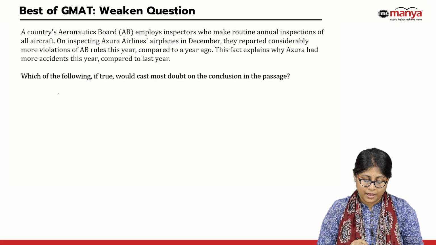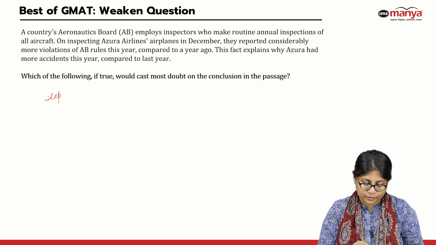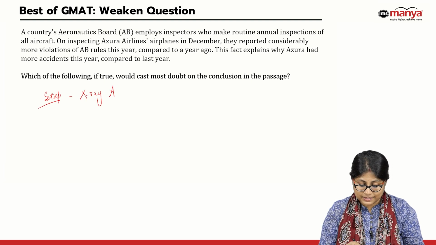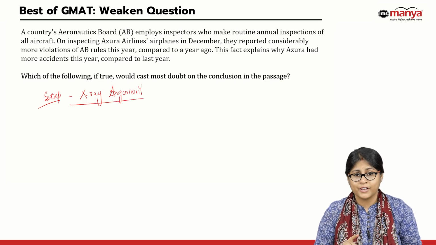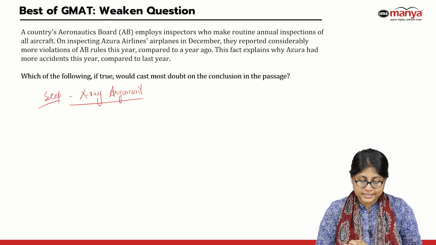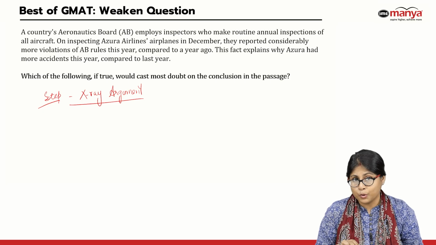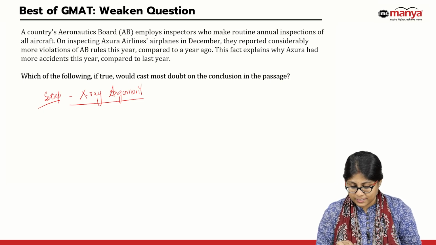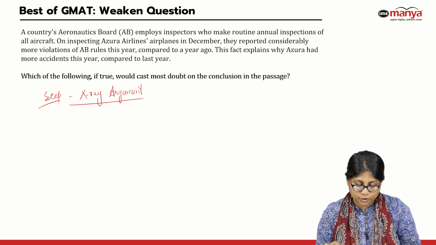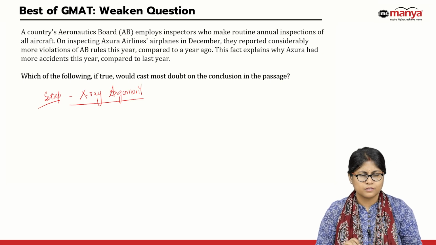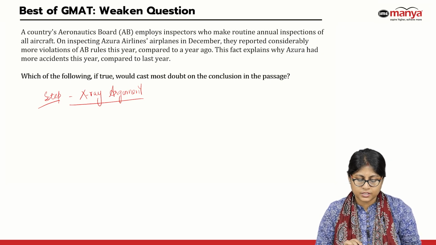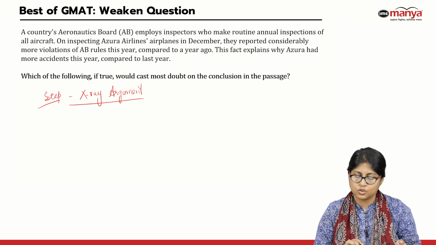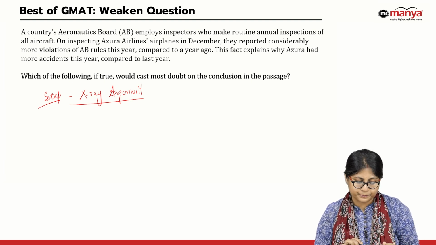We read the paragraph and we X-ray the paragraph. We try to identify what exactly are the premises and what exactly is the conclusion. I have some interesting trivia coming up for you in this question, so please stay tuned. Okay, a country's aeronautics board employs inspectors who make routine annual inspections of all aircraft. Alright, pretty much information.